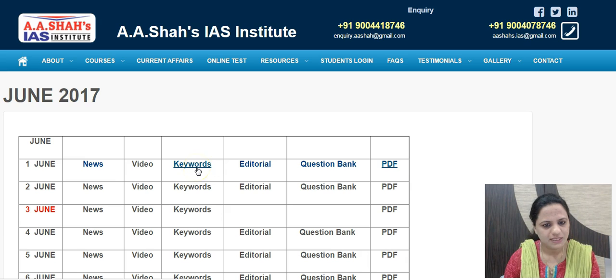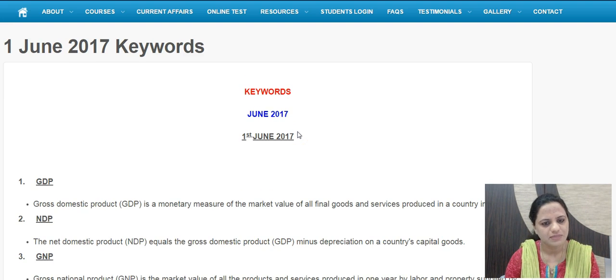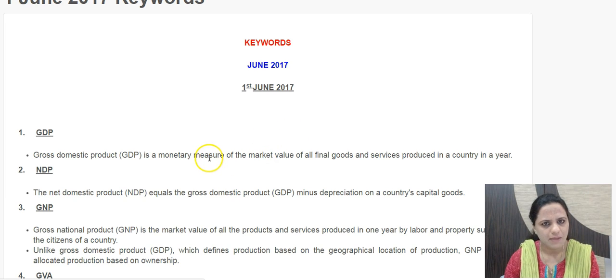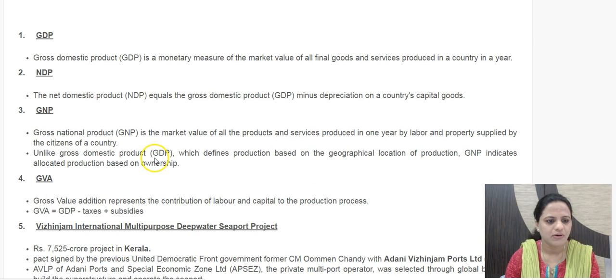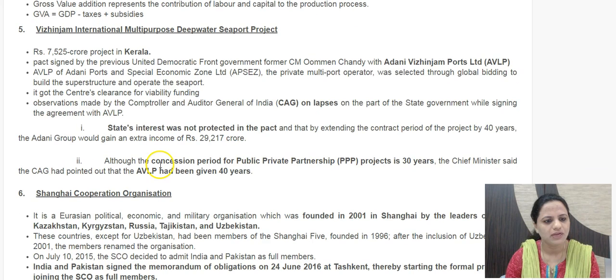The keywords initiative which we have started is based on the news. Whatever news items are covered, whatever words come up for which you need an explanation, they're all listed down here. So for 1st June, whatever items have come forth in news, like Vizhinjam. After some time, you may not remember what this was all about. So this is the keyword, and you should know about this. If this word comes, you should be able to recollect this.